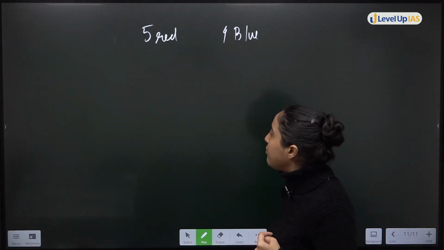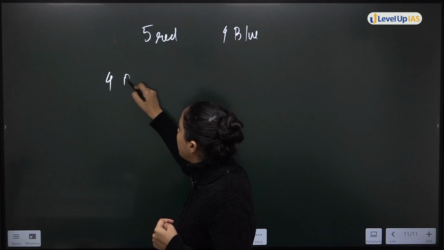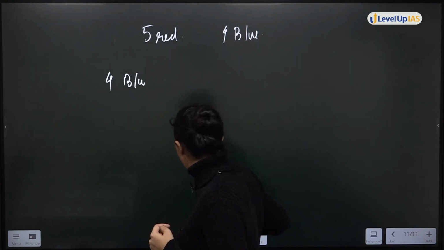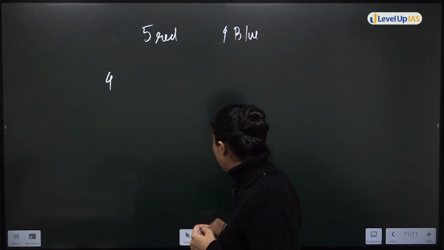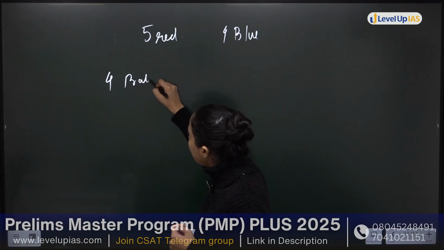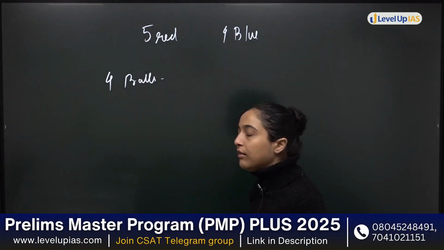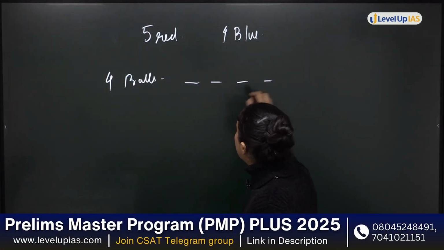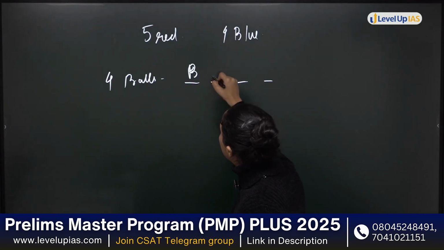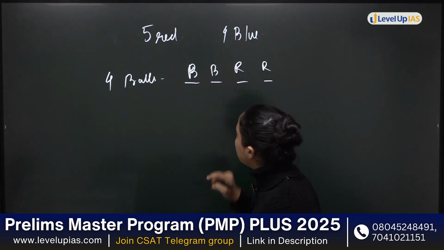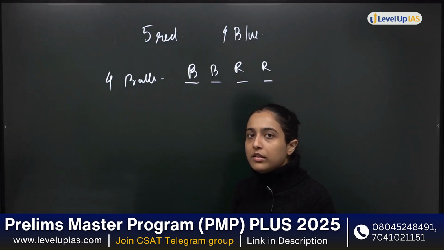So, for example, I say in 4 balls a set will be complete. But what if these 4 balls are blue, blue, red, red? Now no set is completed.